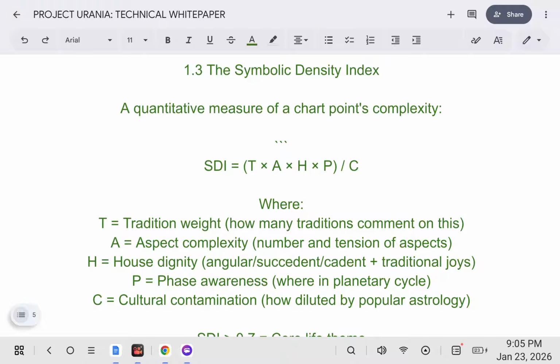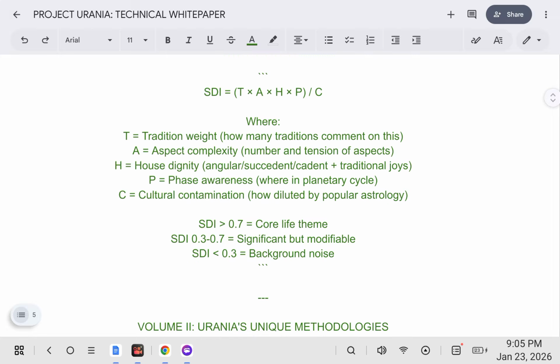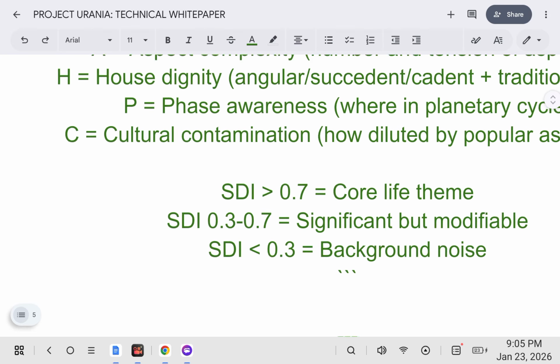T equals tradition weight, how many traditions comment on this. A equals aspect complexity, number and tension of aspects. H equals house dignity: angular, succedent, cadent, and traditional joys. P equals phase awareness, where in the planetary cycle. C equals cultural contamination, how diluted by popular astrology, which is just knowing your sun sign.